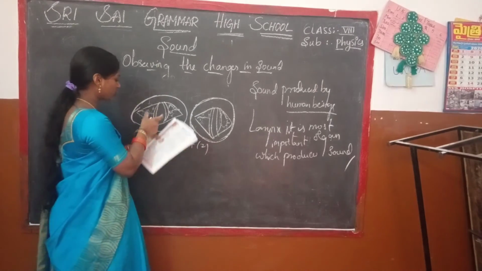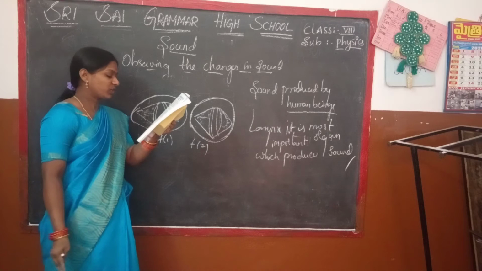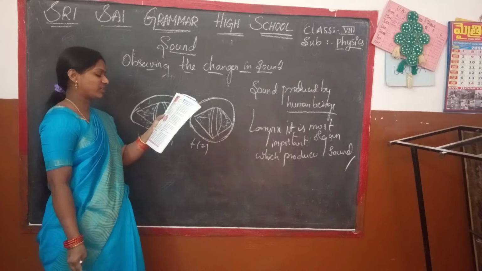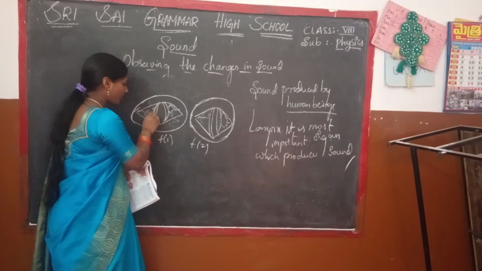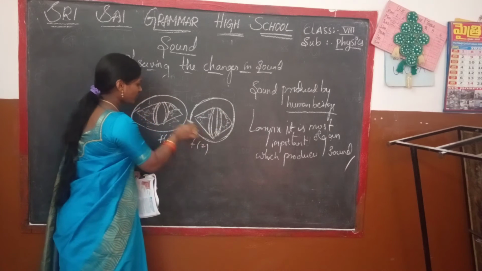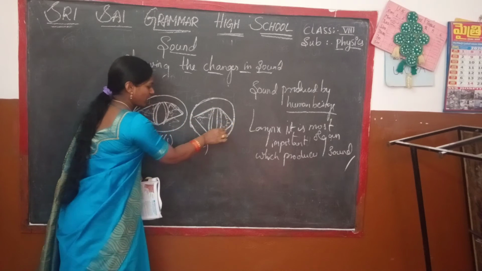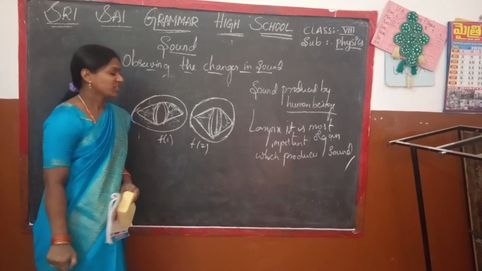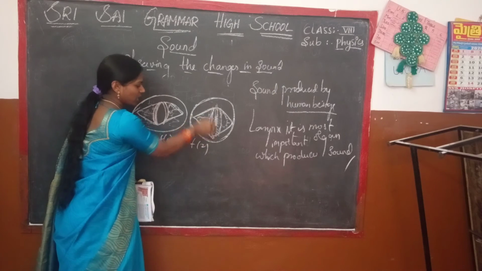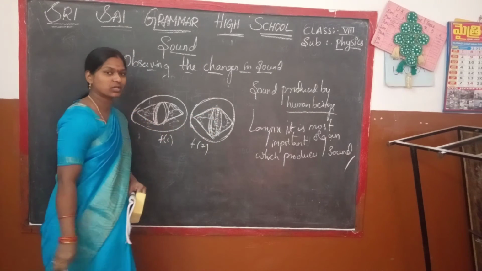The vocal cords open during breathing to allow air into the lungs. The vocal cords close when we speak. The air from the lungs presses between them to cause vibrations and produce sound. Here it is open. This is one of the vocal cords. These two vocal cords produce sound in the presence of air. See, here it is open, and here it is completely closed.